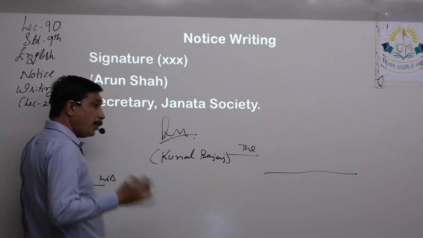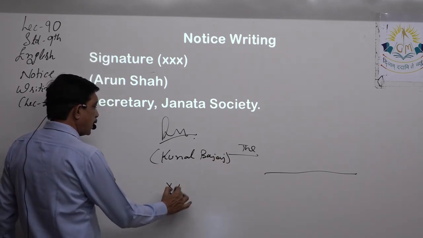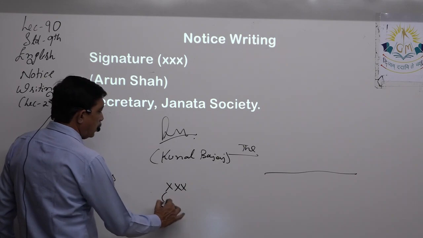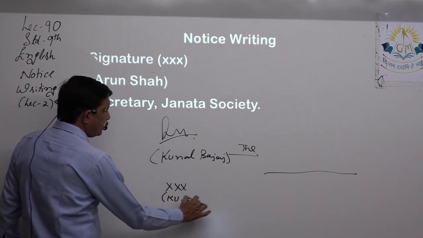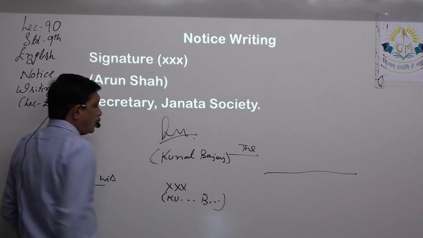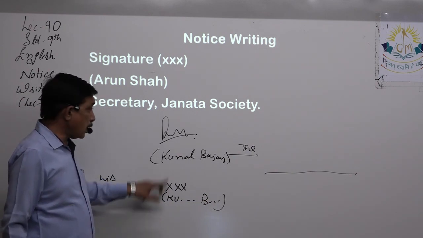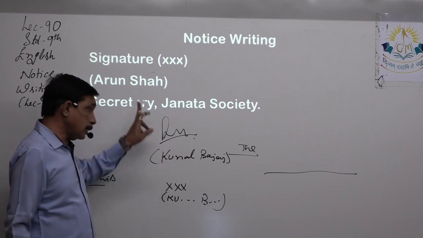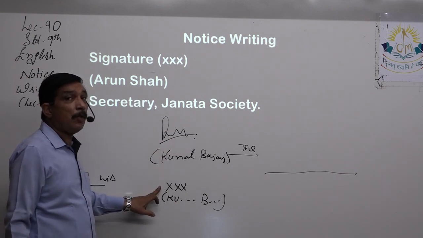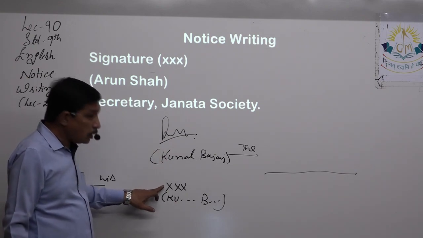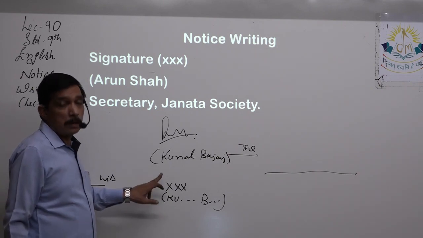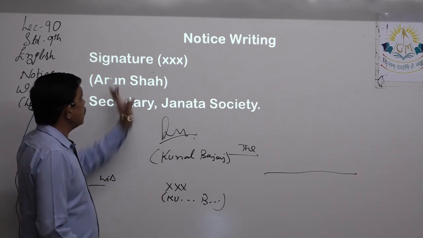So when I print it, I will write XXX and Kunal Bajaj. This XXX, 3 times X, stands for the signature, that this letter was signed. We cannot reproduce the signature, so this is to be understood as signed, right?